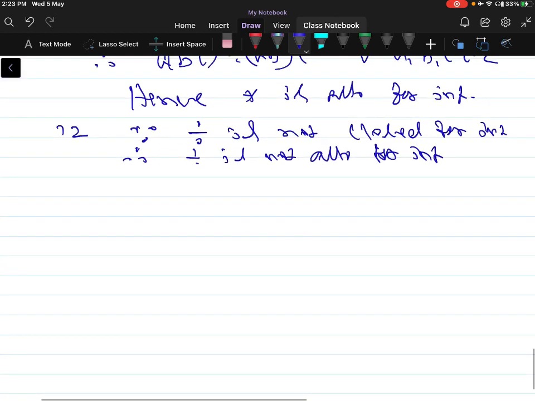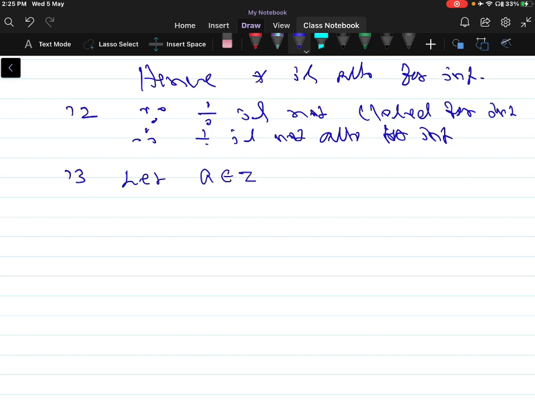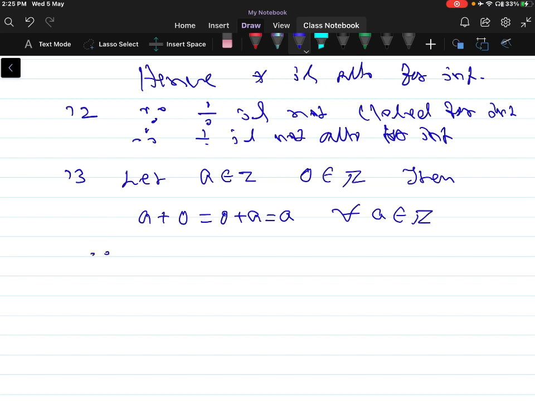Let a belong to Z. 0 is an element of Z, then a plus 0 is equal to 0 plus a is equal to a. This is true for all a belongs to Z. So therefore 0 is an identity element with respect to addition.